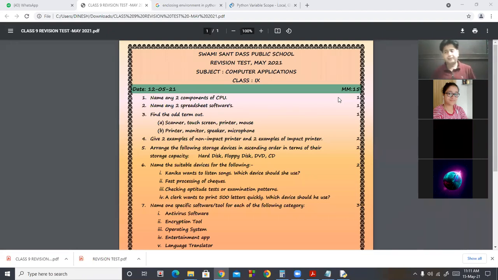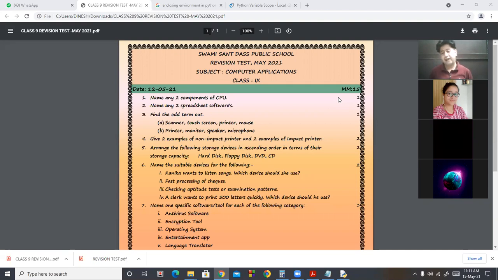Now utilities. These are very, very small programs, and these are used for increasing the performance and efficiency while you are using computer system. So in this we include disk, file, folder management softwares. Then we include antivirus softwares.